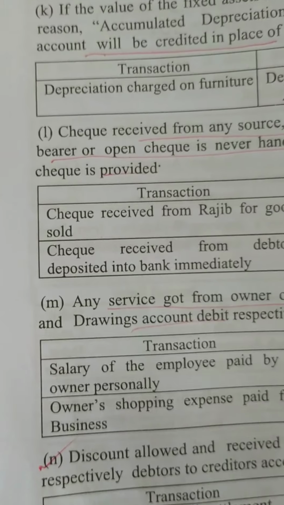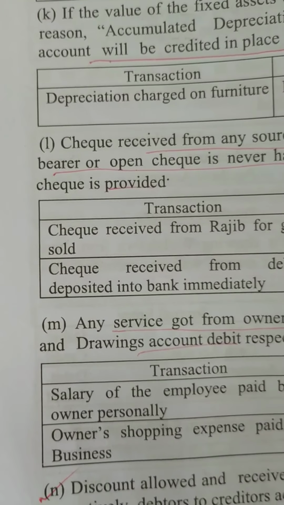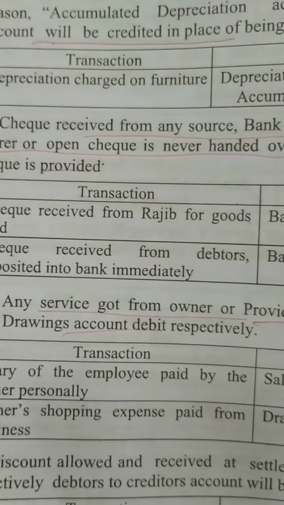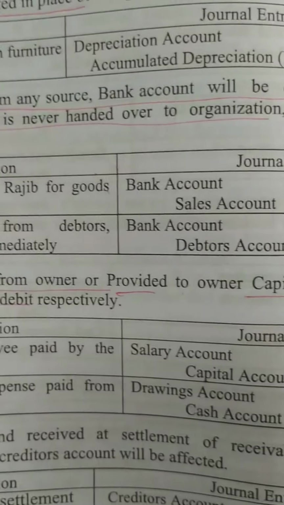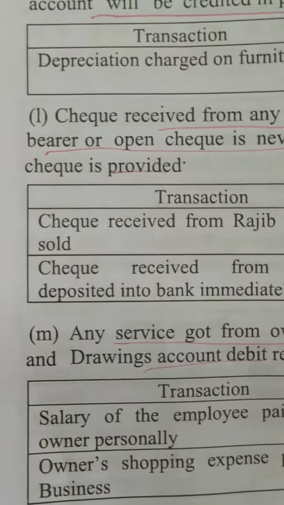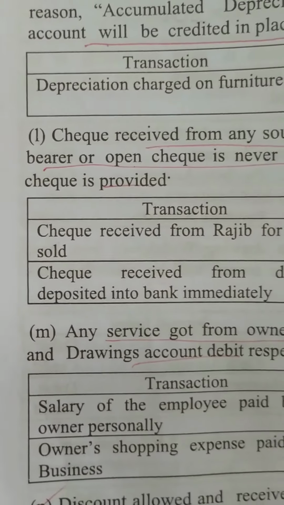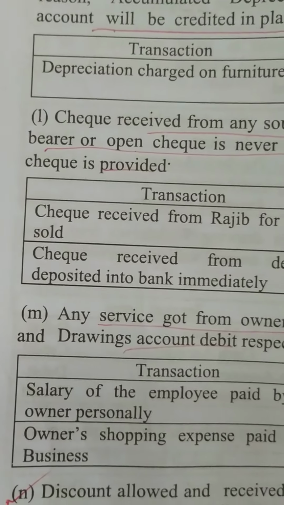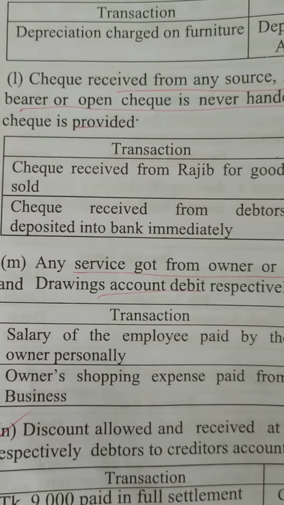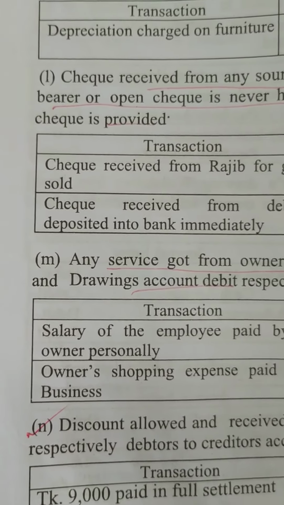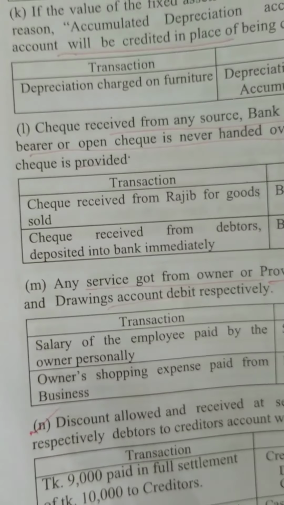Next number is L, check received from any source. Previously I told you if you get any check, you cannot write check account. You have to write bank account. If you get a check, you have to write bank account debit. If you give a check, you have to write bank account credit. Don't write check account debit or check account credit.